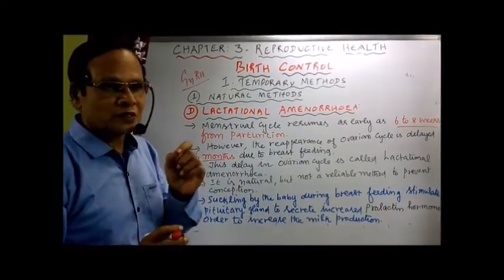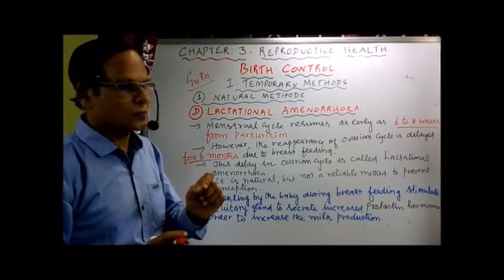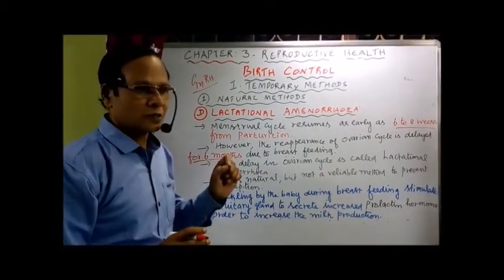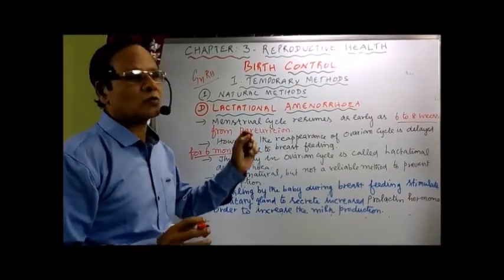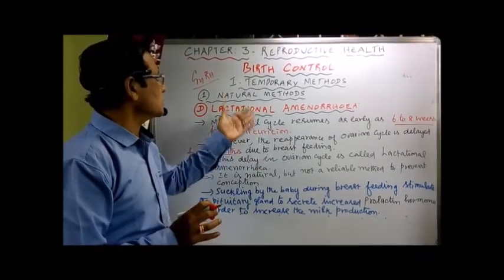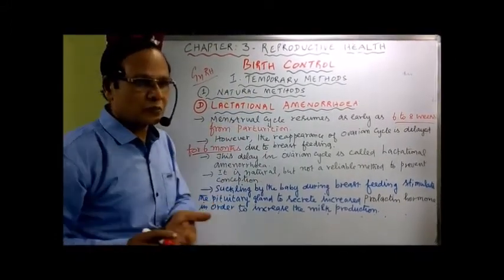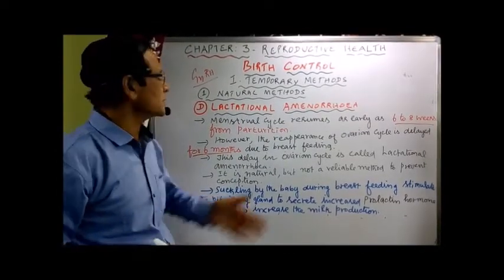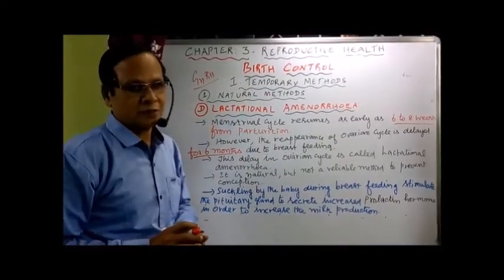Simply because of the continuous lactation, the breastfeeding, what will happen? No menstrual cycle. This is also because of the hormonal secretions. Okay, so that's about the last of the natural methods. Then we have to go for what are called the barrier methods and the temporary methods.